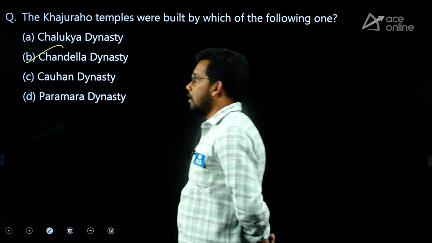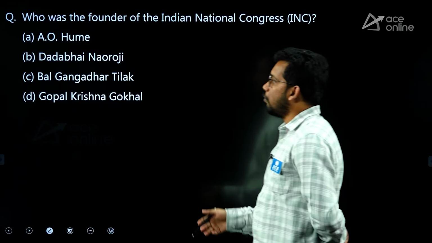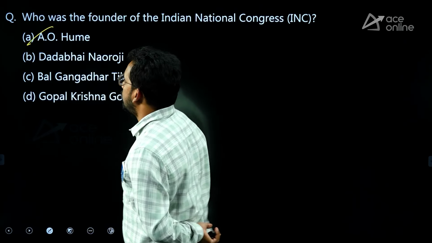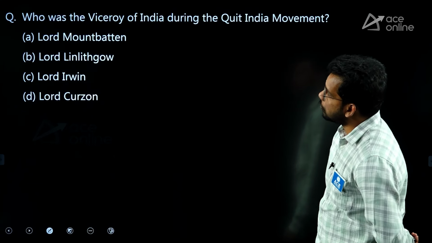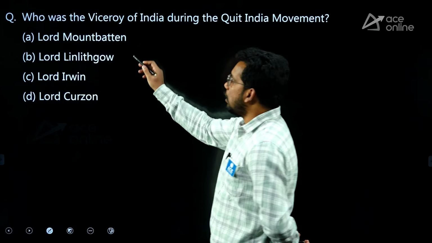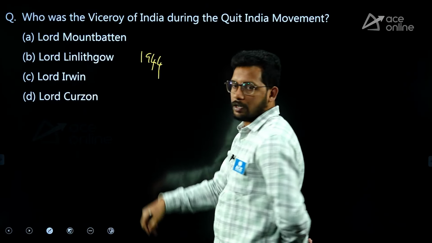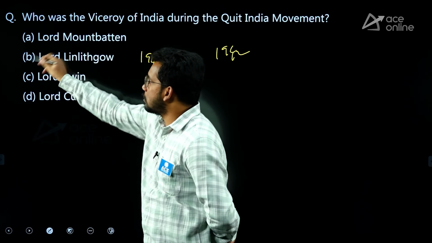Chandela dynasty. Direct question. Next, who was the founder of Indian National Congress? A.O. Hume. He is a British person who established this. Then last question. Who was the Viceroy of India during Quit India movement? Linlithgow. Until 1944 he was there, right? And Quit India movement happened in 1942. So answer is Lord Linlithgow. So that is about the answer key for the grand model test. So all the best for your final examination.